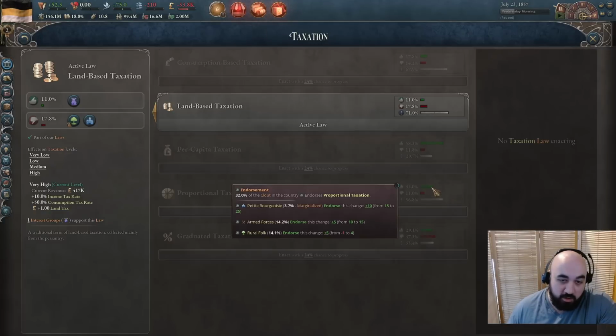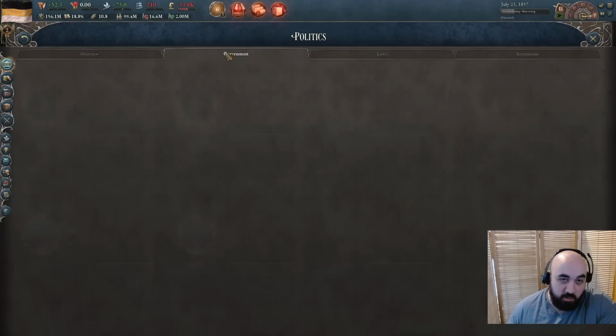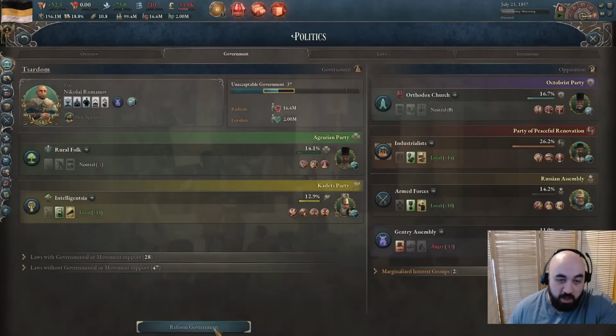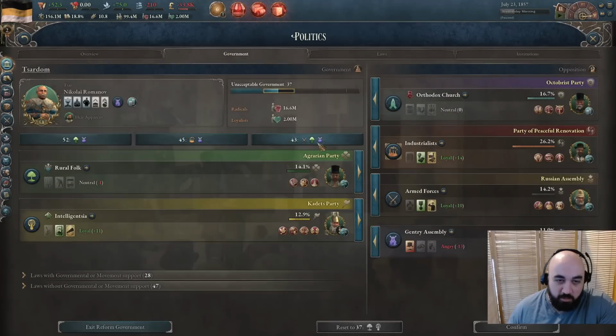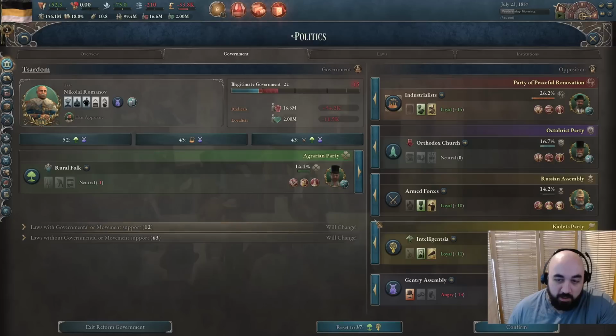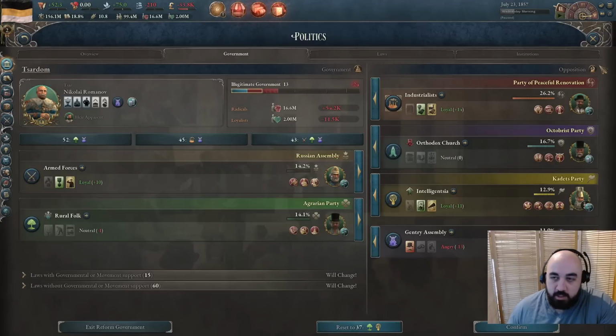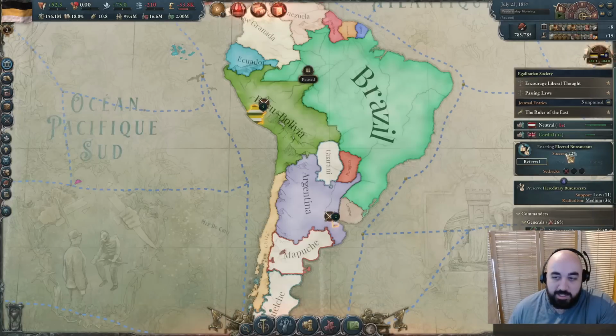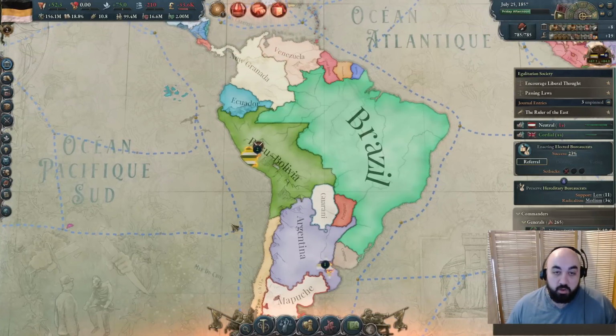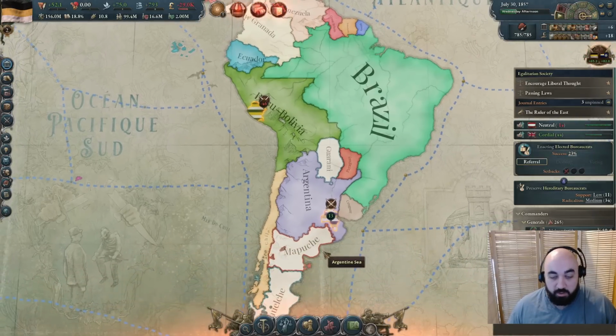It will allow us to construct a lot, and we can pass it relatively easily with, like, the armed forces plus rural folk. Although I'm not sure we can get a legitimate government with them both in, or a very legitimate government, something like this. Yeah, it doesn't look super good, but this is going to be kind of a more important thing to pass than elected bureaucrats. Also, the war with Argentina, New Granada, and Peru, Bolivia is going pretty good.